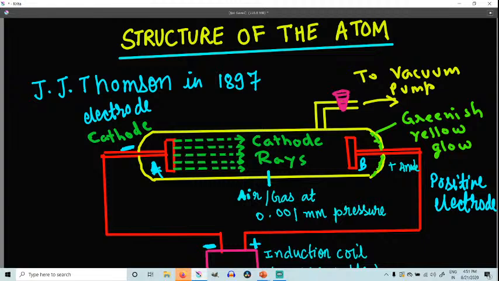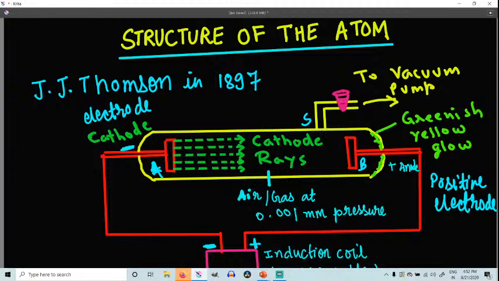Okay. So now you can see a side tube is also connected to that. We can see this is a side tube. Why is this side tube there? A side tube is also fused into the glass tube, which can be connected to the vacuum pump, so that we can increase or decrease the pressure inside the glass tube. If we want to increase the pressure inside, we can increase it. If we want to decrease the pressure, we can decrease it. So this is the side tube, and this is S. What is the name of this tube? S tube.